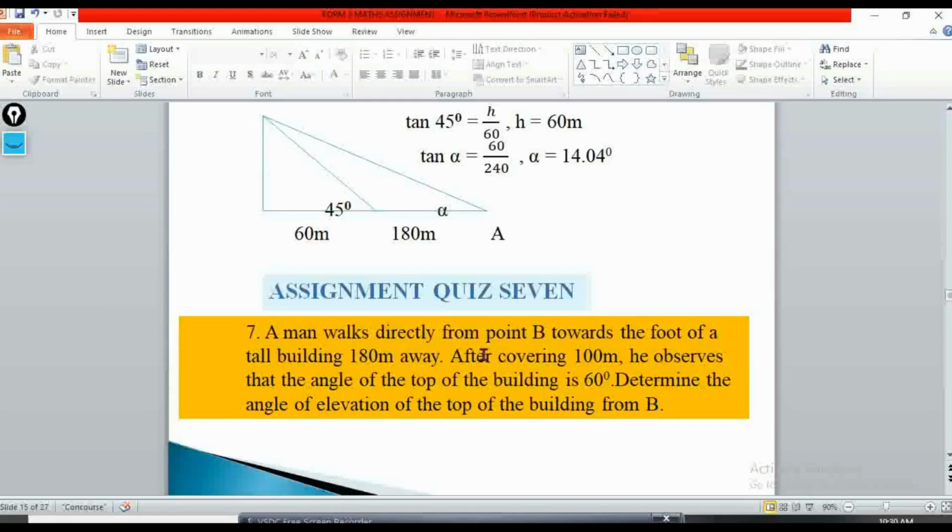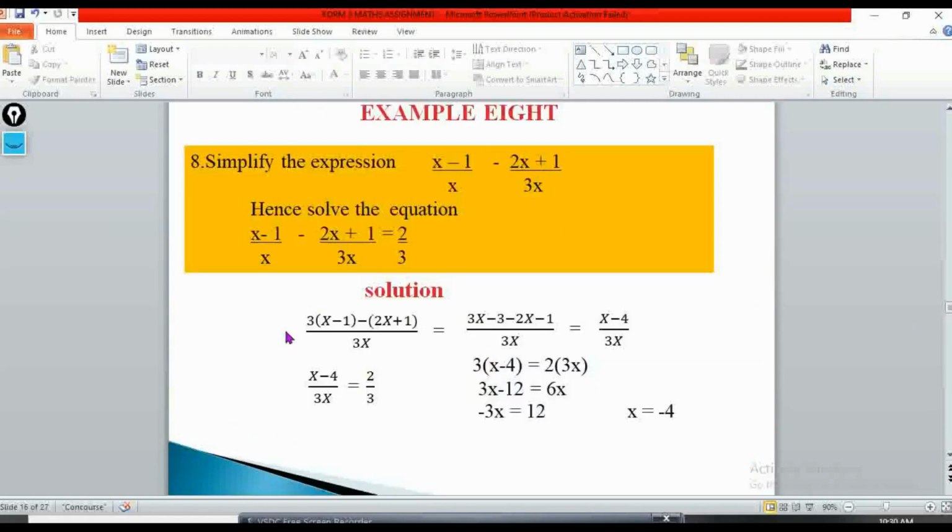Now let's look at question number 8, example 8. In example 8, we have this expression: x minus 1 over x, minus 2x plus 1 over 3x. Hence solve the equation. Once we've done this, we'll have to solve this one. So what are you going to do? Let's first of all simplify this. I know that for x and 3x, the LCM is 3x. x goes into 3x 3 times, so the whole of this I'll multiply by 3. So 3 into bracket x minus 1.